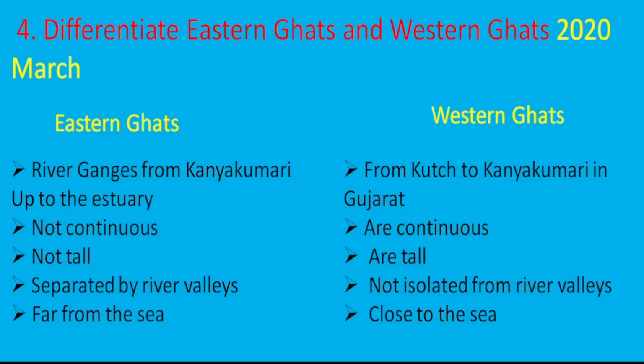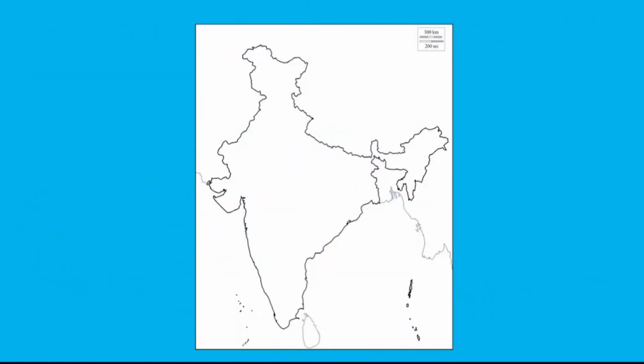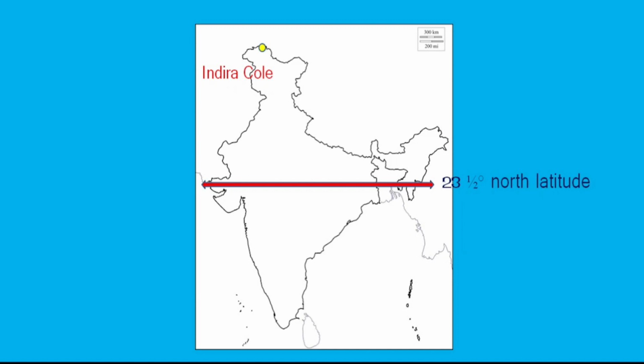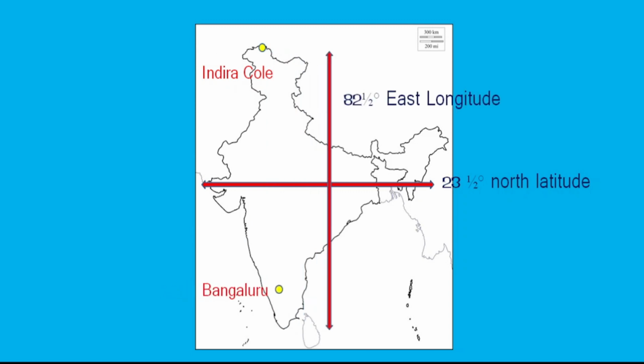Differentiate Eastern Ghats and Western Ghats. We have map questions also here: Indrakul, north latitude 23.5, east longitude 82.5, Bengaluru and Kanyakumari. These are the map questions for this lesson in the previous question papers.